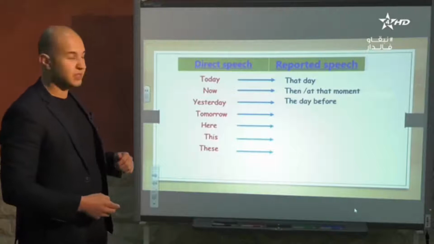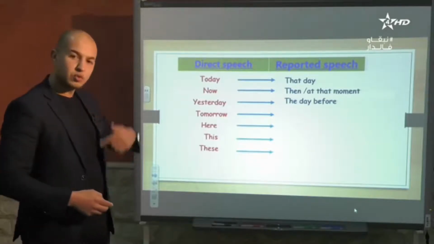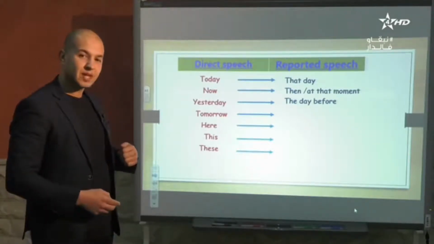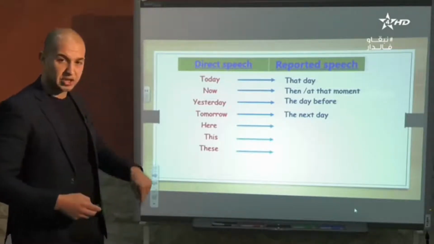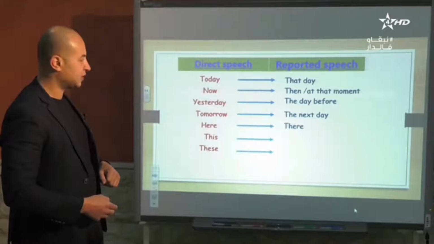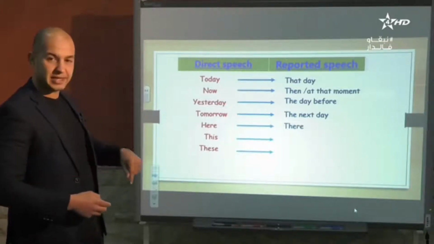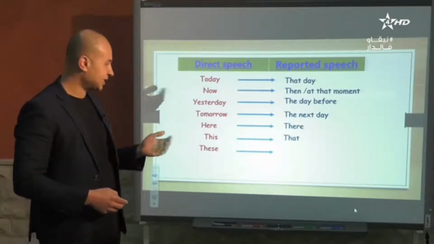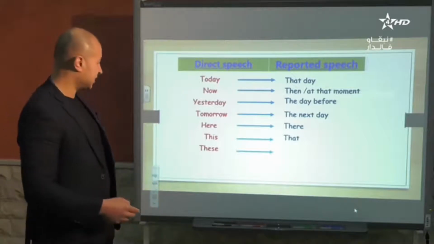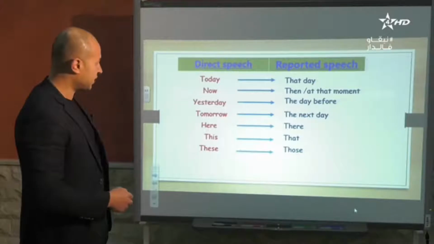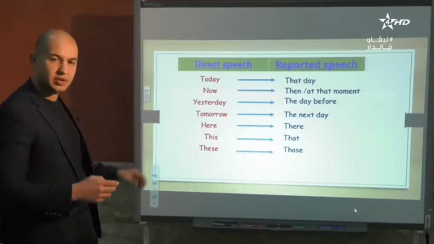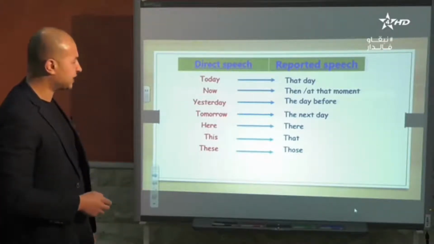Yesterday becomes the day before, tomorrow becomes the day after or the next day. Place expression here becomes there, this becomes that, and finally these becomes those. All right, so this was just a review of the previous lesson.